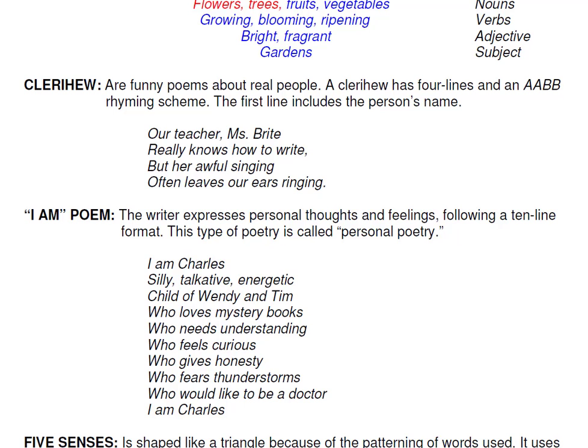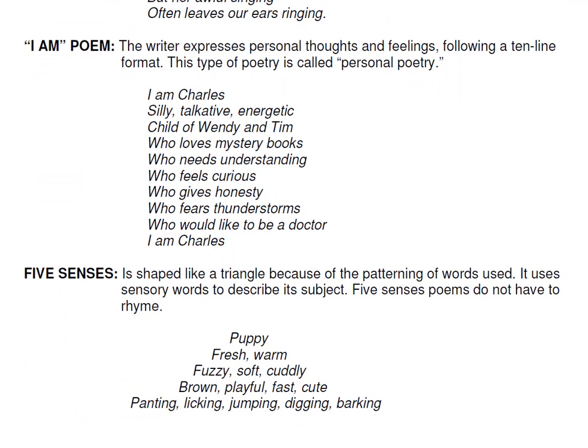5 senses. A 5 senses poem is shaped like a triangle because of the patterning of words used. It uses sensory words to describe the subject. 5 senses poems do not have to rhyme.